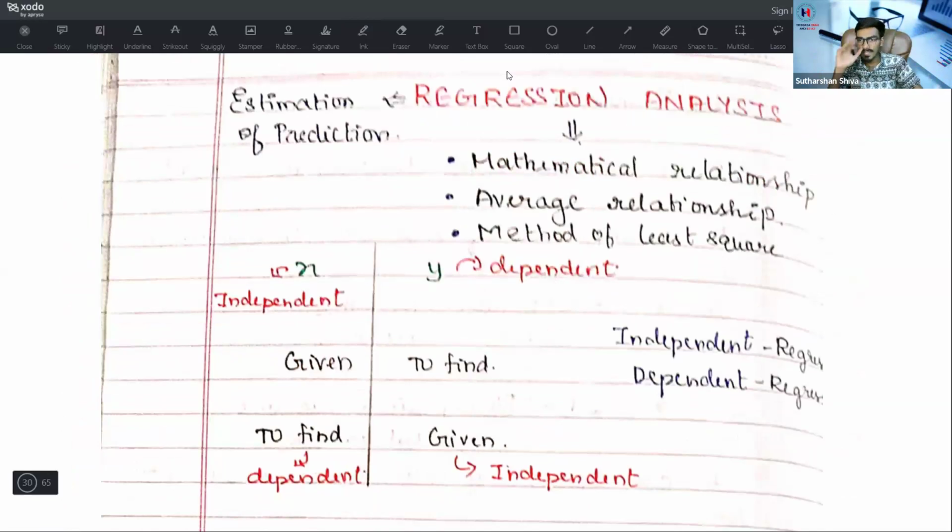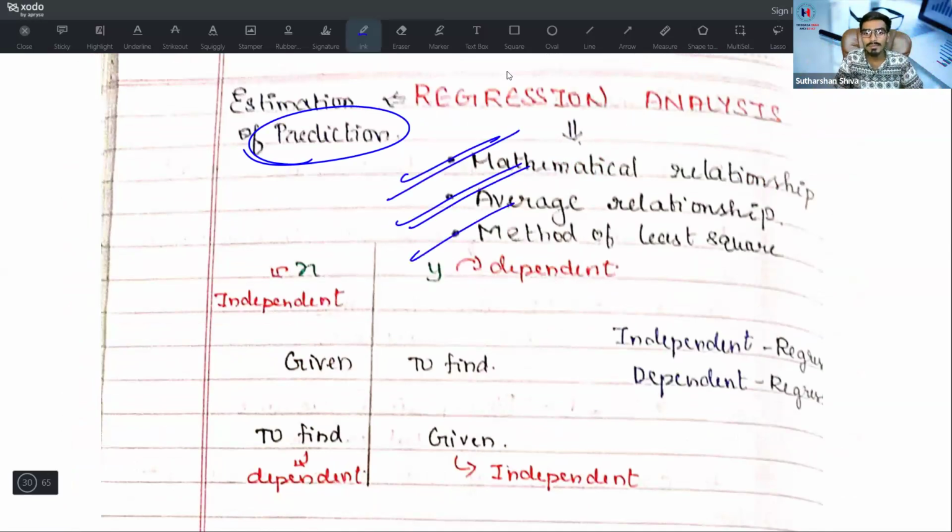Next, we'll go with regression analysis. Many of you are having difficulty in the regression analysis part. Regression analysis is simply an estimation or prediction. What is going to happen, I'm going to predict it. That is known as regression analysis. It is a mathematical relationship, an average relationship, and it uses the method of least squares.